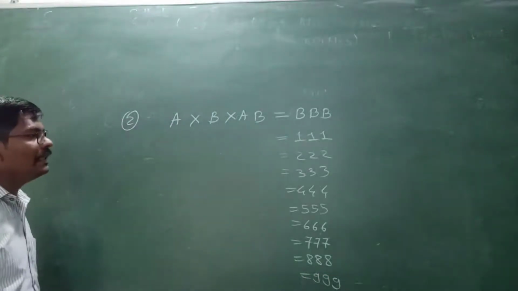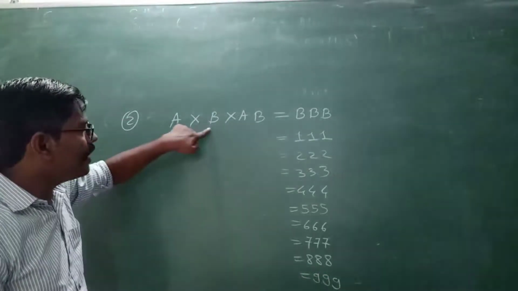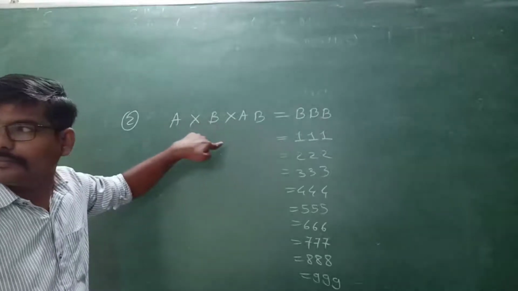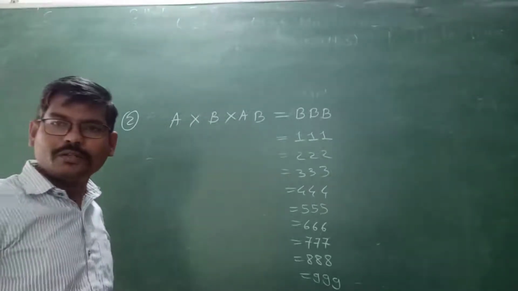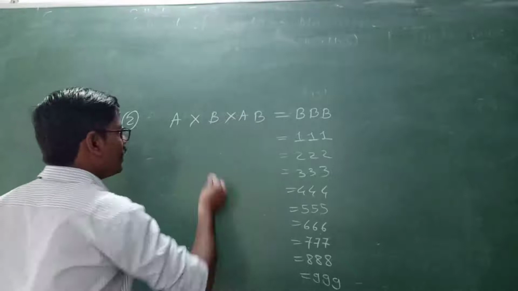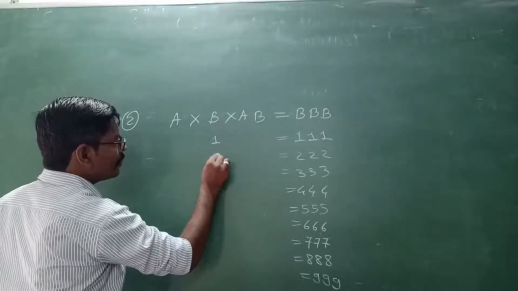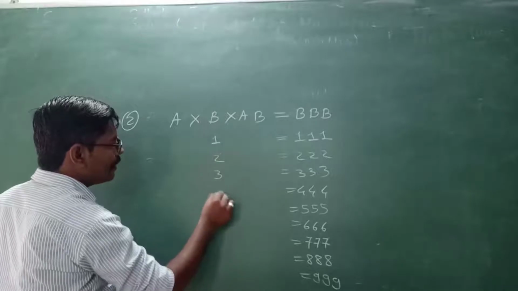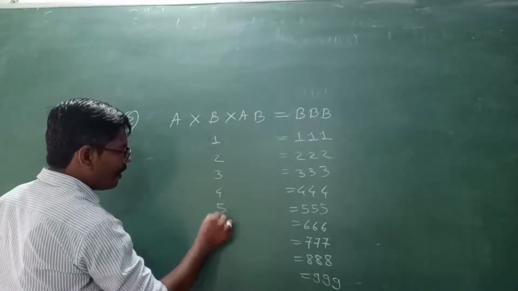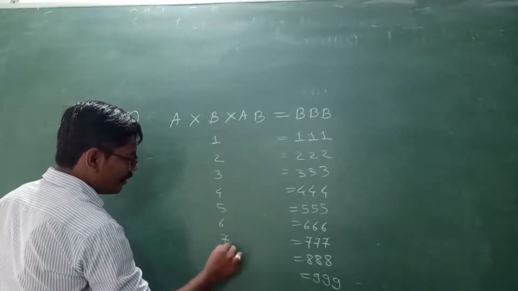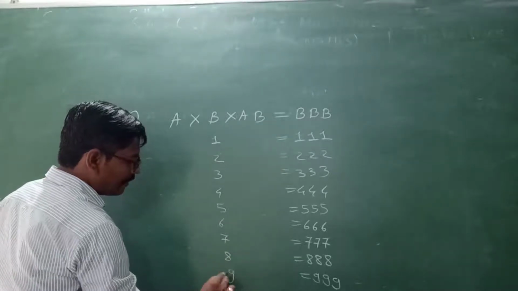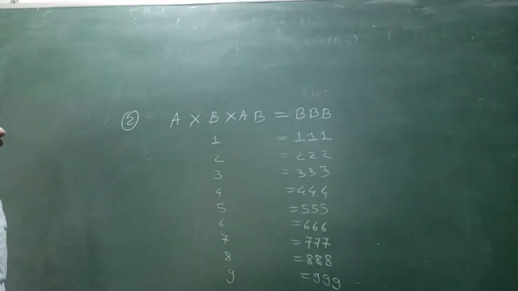So one more thing. Here also that same number will be here. So my dear students, replace the number here. Here it will be 1, here 2, here 3, 4, 5, 6, 7, 8, and at last here it will be 9. Now my dear students, one more thing.